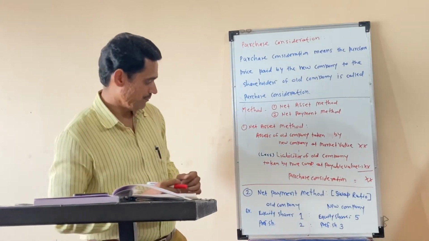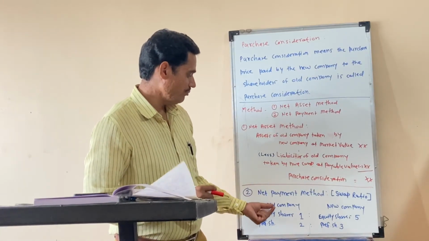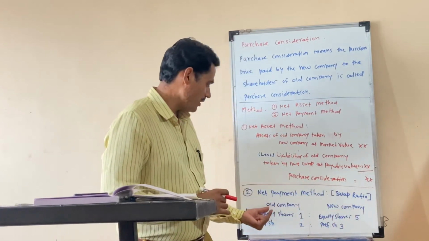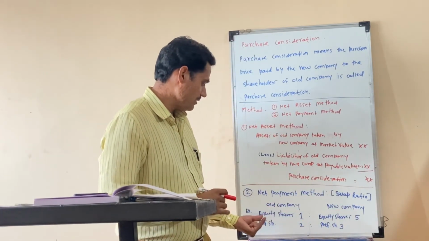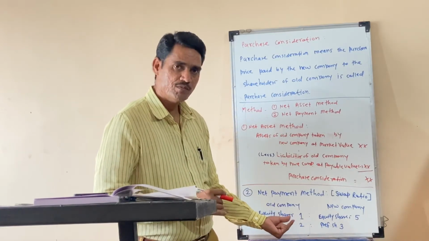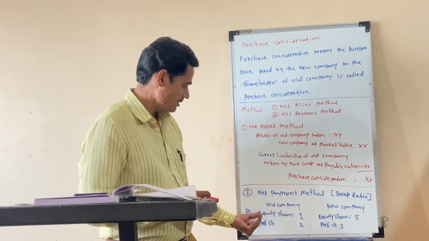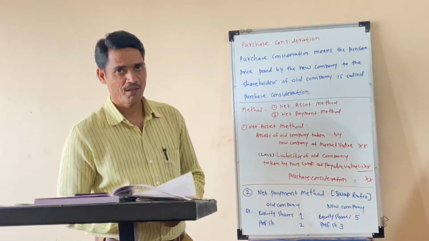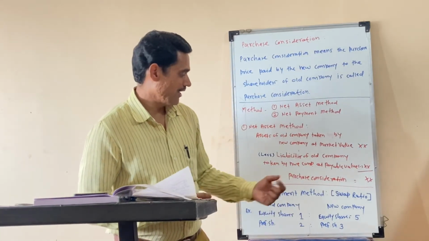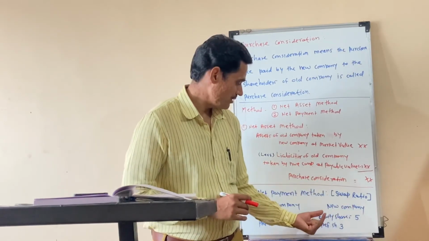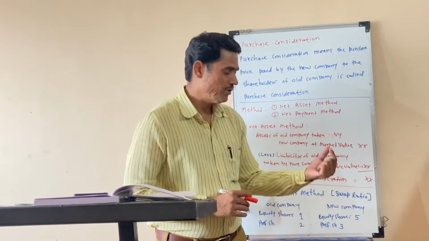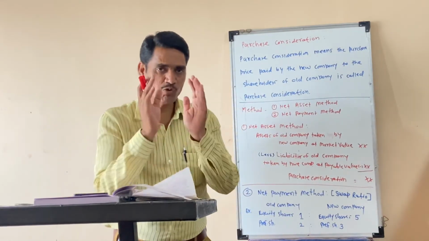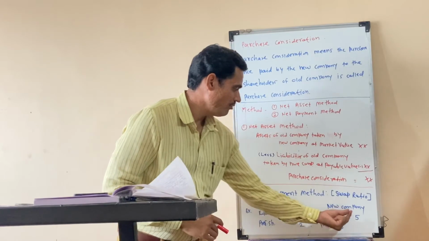Take an example, old company and new company. The old company has equity shares. Suppose the number of equity shares is 1 in the old company, and the new company gives 5 equity shares. The ratio will be 1:5.